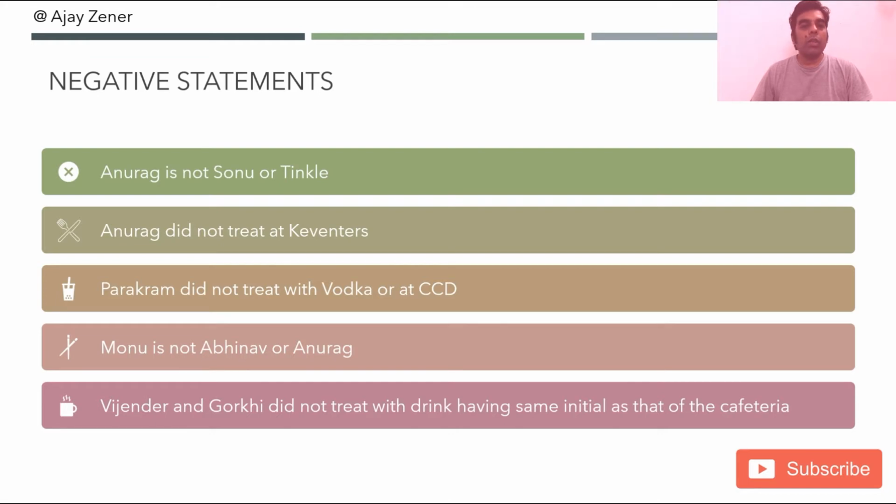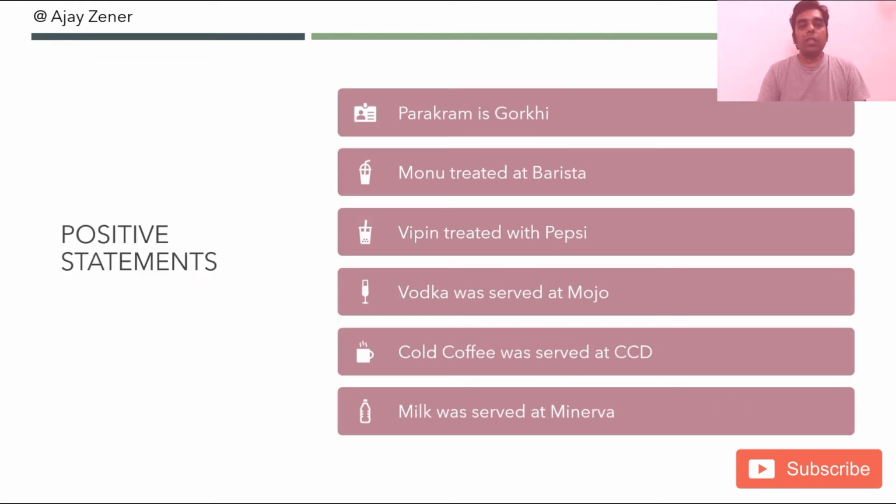Now when you have so many negative statements, it is extremely difficult to use a table to solve this, because ideally when you have more than 2 parameters, like in this case where you have 4 parameters, you have the name, the nickname, the cafeteria and the drink, it is advisable to use a table. But we will not use a table when there are negative statements, because in the table then you can't fill anything up. So what do we do now? So we look at these negative statements and then these positive statements.